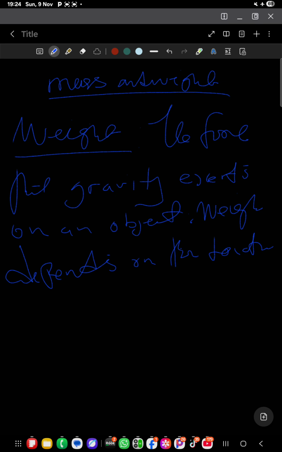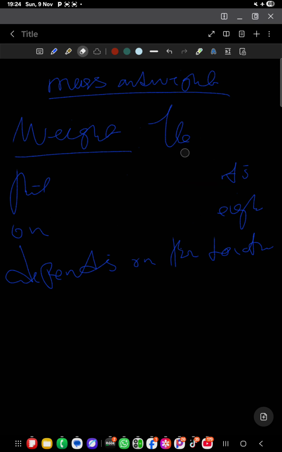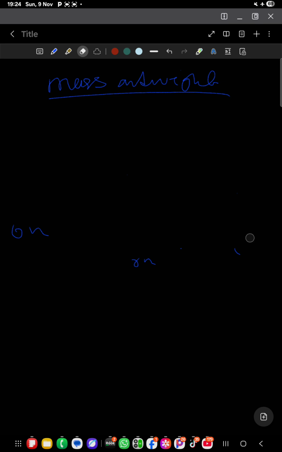So weight depends on the location where you are, meaning it keeps on changing, unlike mass, which is the amount of matter contained in an object. The matter does not really change and does not depend on where you are.